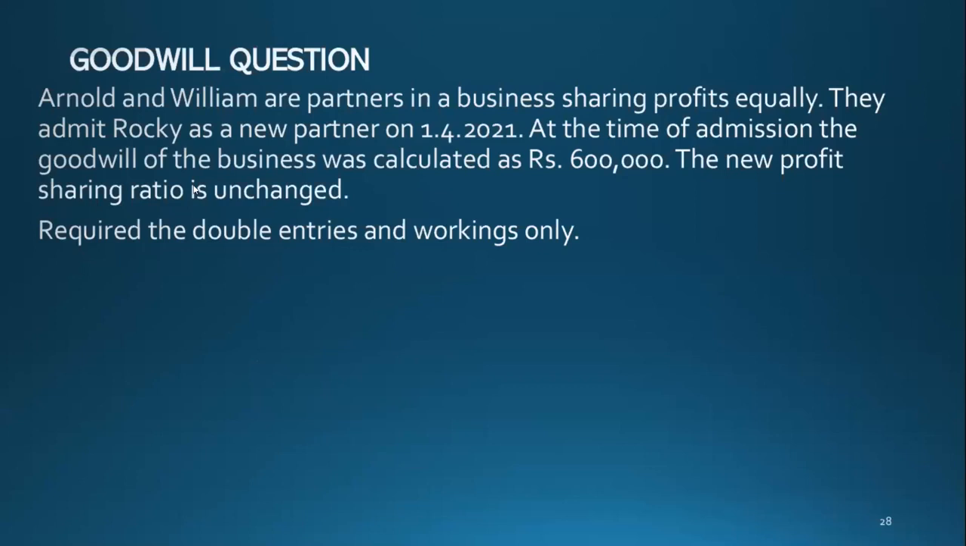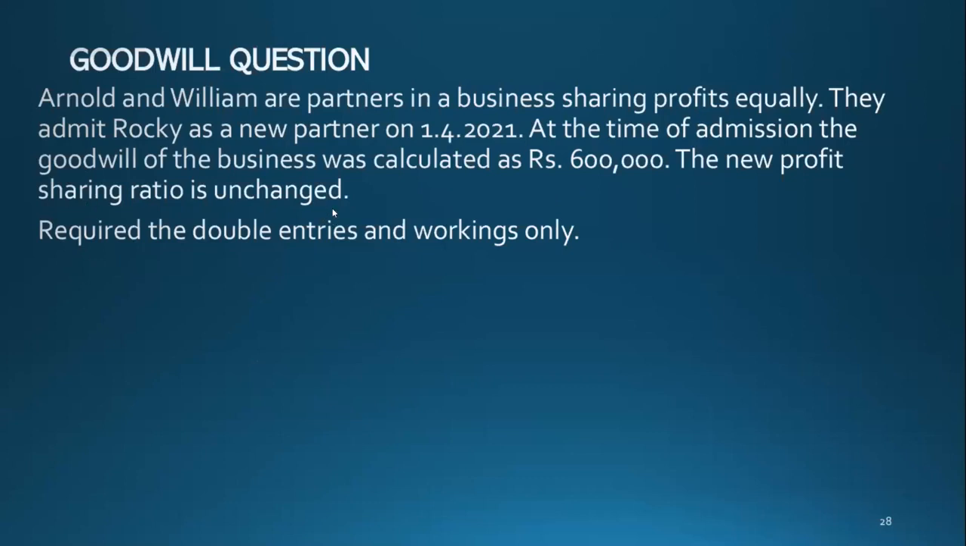Okay, guys, done. So what does it say? Arnold and William are partners in a business, sharing profits equally. They admit Rocky as a new partner on 1/4/2021. That means at the start of the year, they admitted Rocky. At the time of admission, the goodwill of the business was calculated as rupees 600,000.